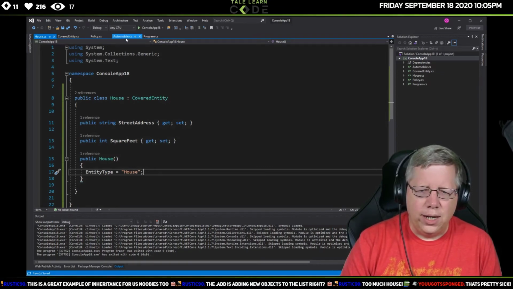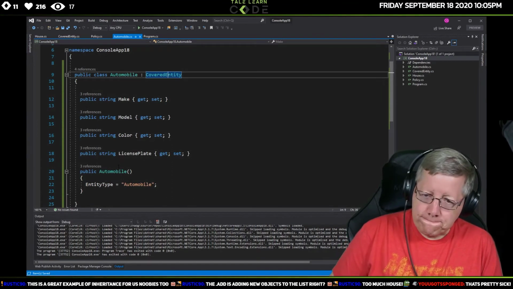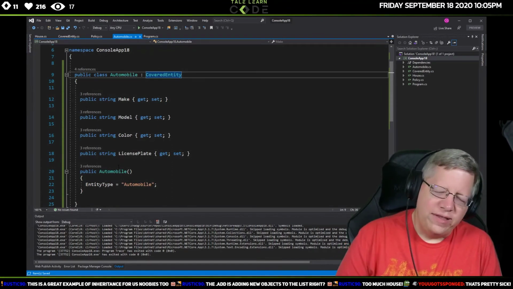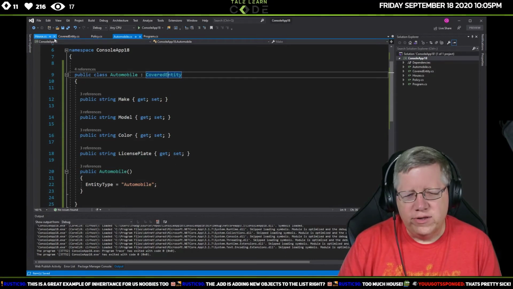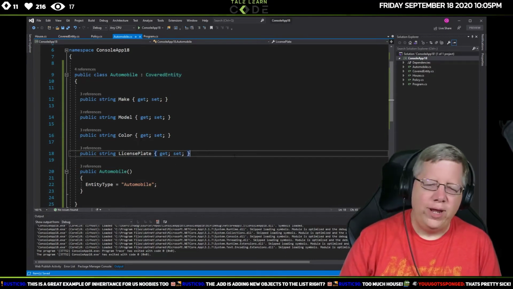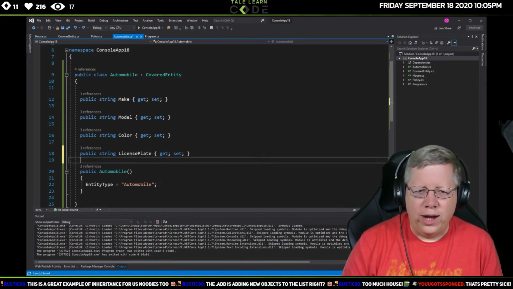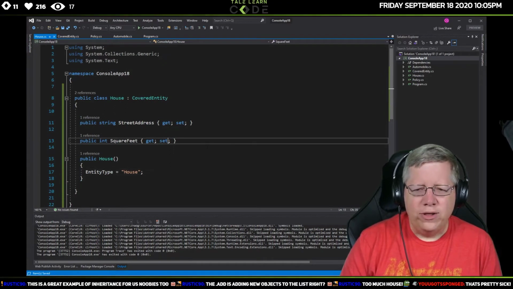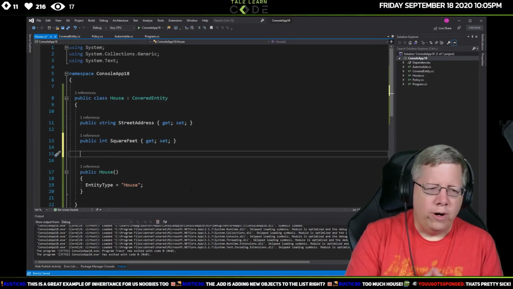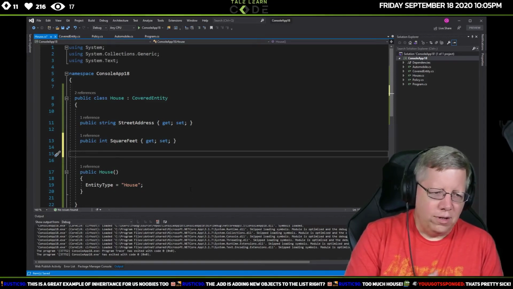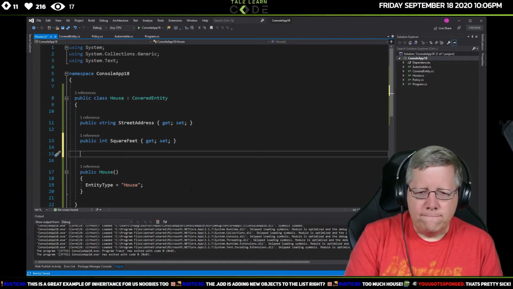And then, let's say for some reason, and this is probably more likely on a house, let's say there's a security reason, and we want to record the last date that something was retrieved or initialized, for whatever reason.